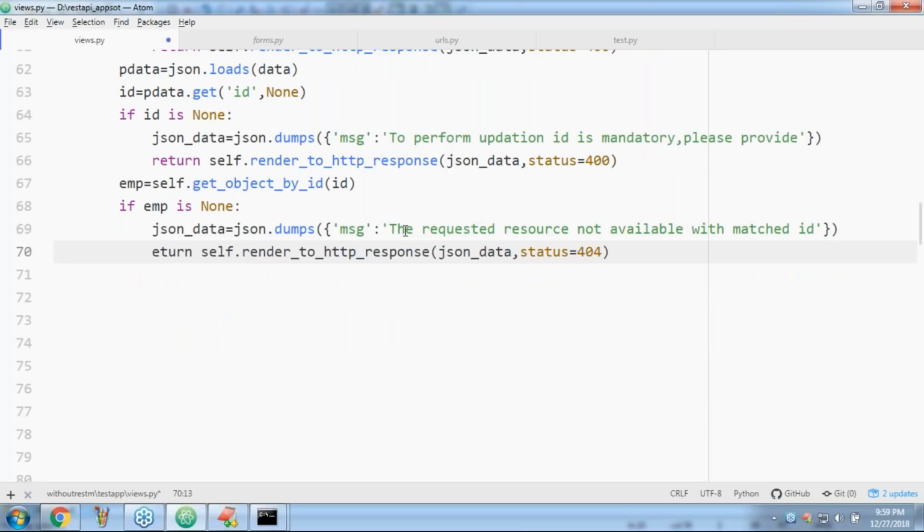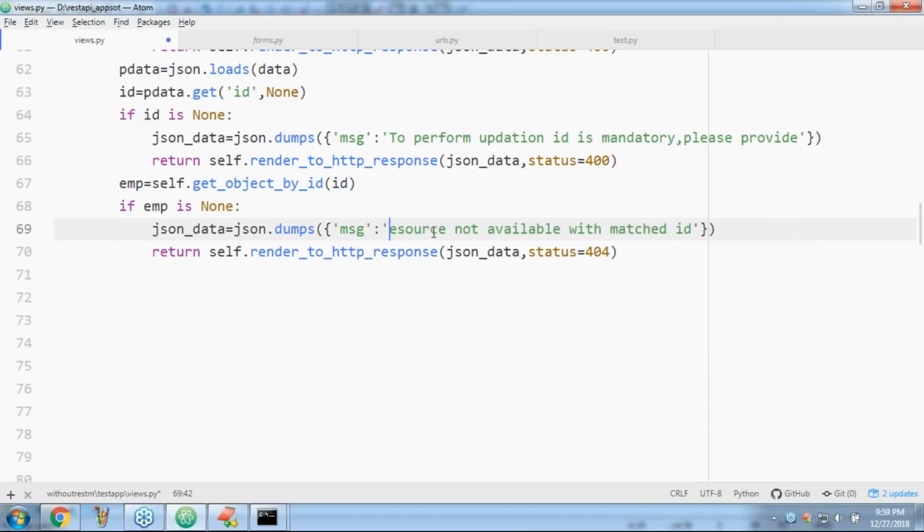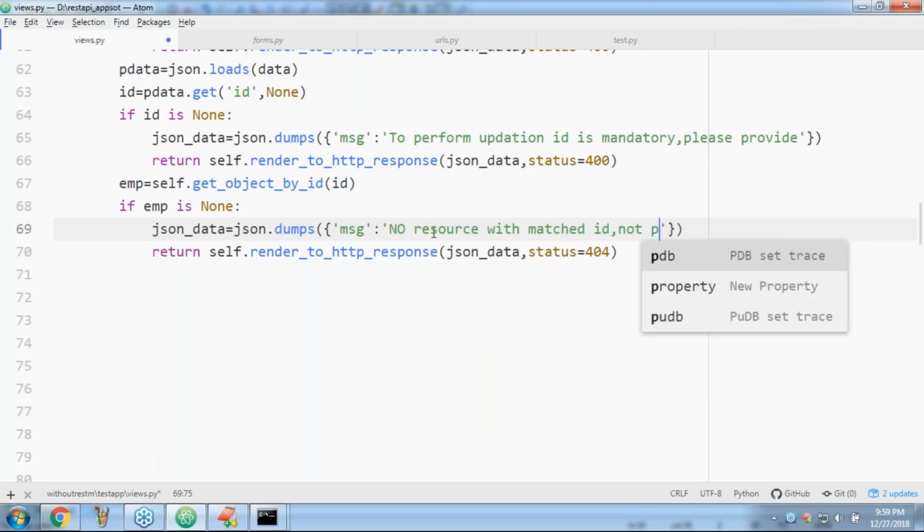Okay, can you please cross check? If EMP is none, then the requested resource is not available with the matched ID, so it is not possible to perform updation. No resource with the matched ID, can't update. Like this I'm telling, sir. Return self. No resource with matched ID, so not possible to perform updation.